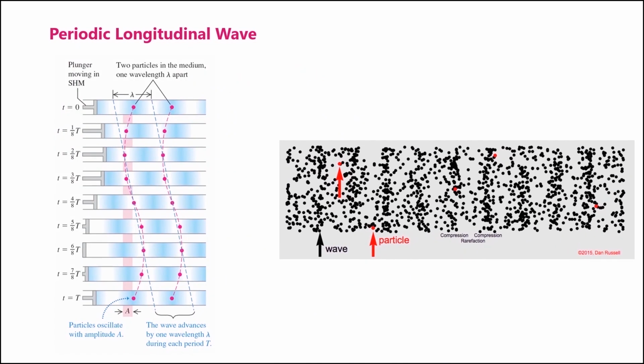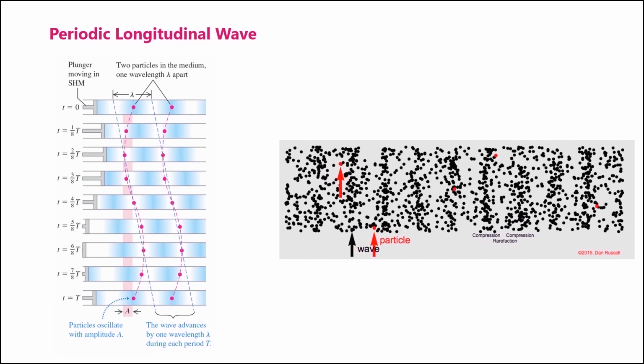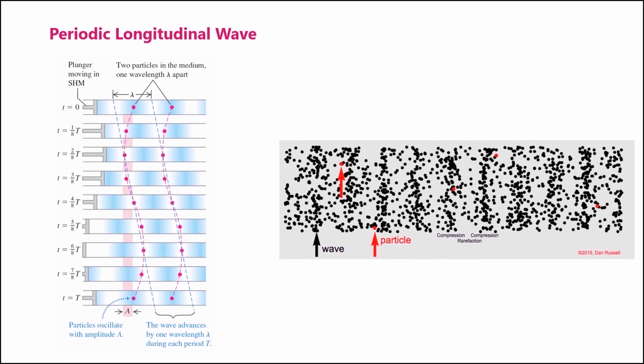This figure shows the wave propagation in a fluid filled tube at time 1/8 intervals of a period for a total time of 1 period. The pattern of compressions and rarefactions moves steadily to the right, just like the pattern of crests and troughs in a sinusoidal transverse wave that we have just discussed.